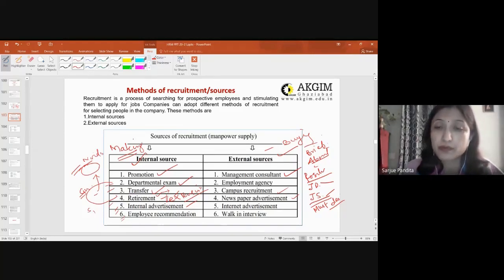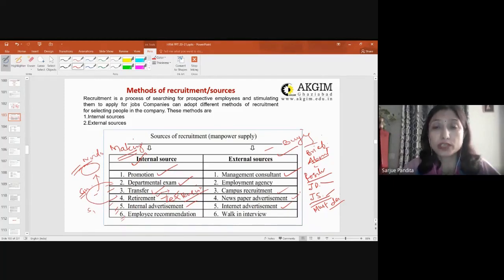Then internet advertisement. These days we go for internet advertisement. It might be through pop-ups, maybe through SMSs, maybe through web postings, and we have these under internet advertisements. You can also tie up with social networking sites, right?